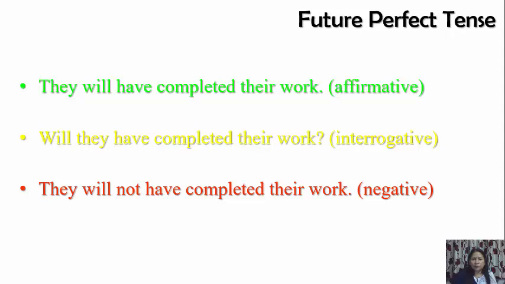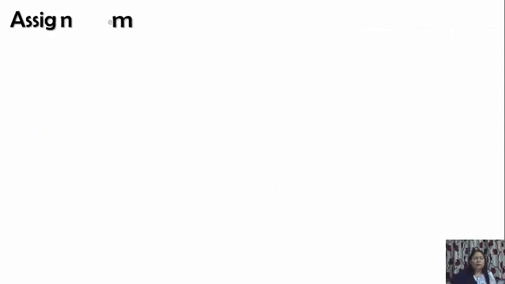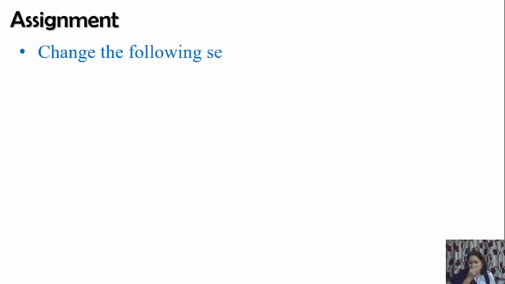Now let's go ahead. I hope it's clear to you. Let's come to the assignment. It's a very simple assignment of 10 sentences given to you. What you are supposed to do is write down these sentences in your notebook and change them as directed. Also, tell me the form they are in, because they have a certain form. They are not all in affirmative form, but in different forms.